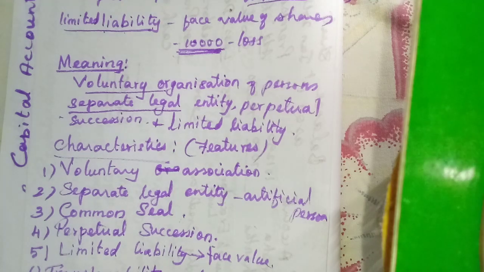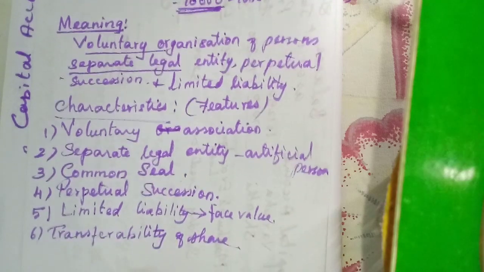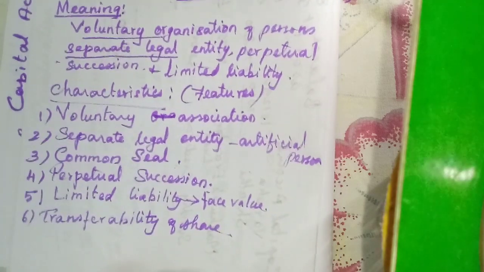Now this ownership can be transferred from one person to another person, just by transferring the share or buying and selling the share in the stock exchange. The ownership can be transferred from one person to another by mere transfer of the share. If he has transferred the share from his hand to another hand, that second person will become the owner of that particular company.